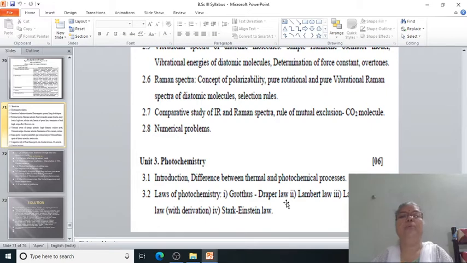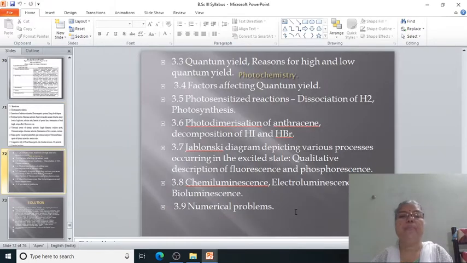And now in this lecture, we are going to see in detail what the laws of photochemistry are, including Lambert's law and Lambert-Beer's law and Stark-Einstein's law. Then the next point in the study of photochemistry that you have to study is what the quantum yield is and reasons for high and low quantum yield.